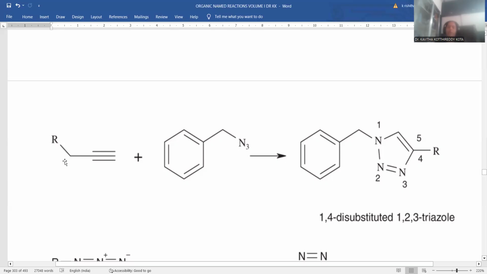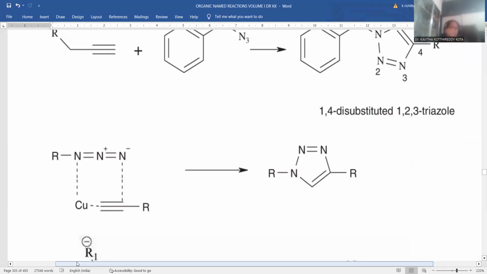Here you can notice a terminal alkyne being treated with this aromatic azide compound. Ultimately there is the establishment of a triazole molecule as a 5-membered ring system, and here that nitrogen already had a benzyl functionality that remains on this nitrogen only. And this acetylenic carbon atom has the alkyl functionality that again remains on position number 4. This is the way triazole molecule formation takes place.